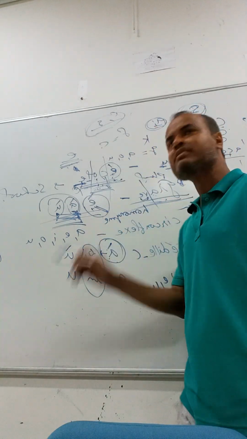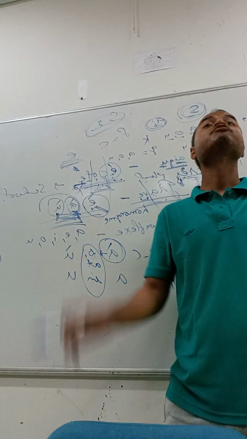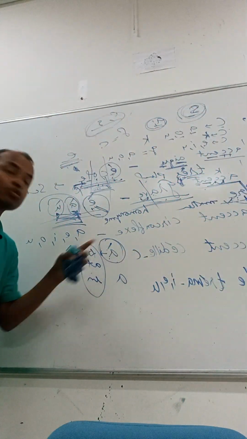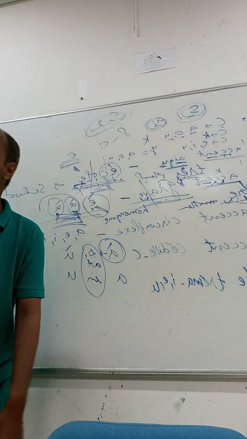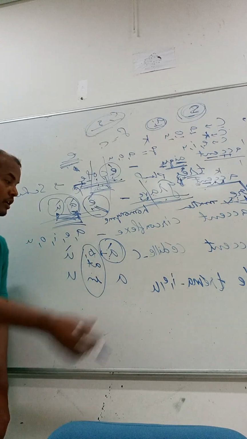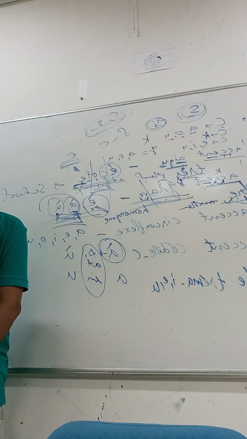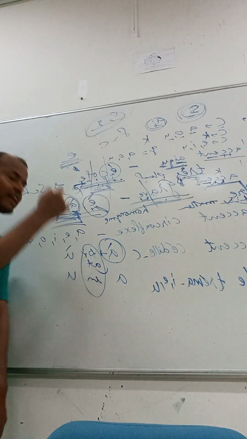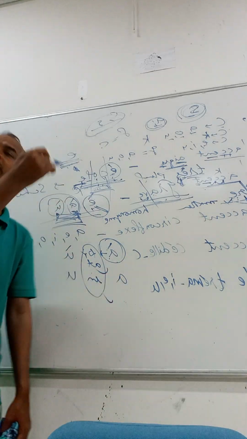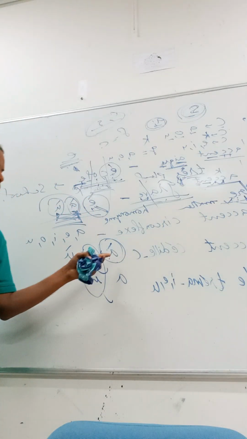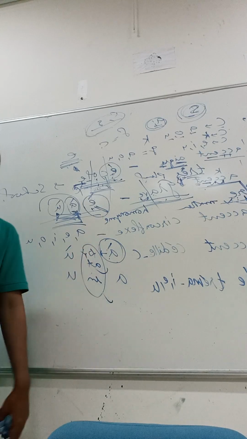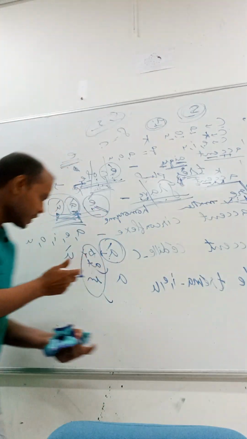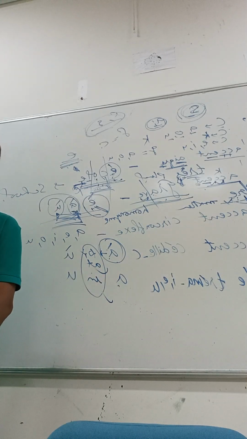Accent grave. In that case, A will be a preposition. When the letter A carries an accent grave, that is a preposition in French. And what will be the meaning of that preposition? Depending on context, it can mean to, it can mean at, it can mean in. So whenever you come across the letter A carrying an accent grave, it is a preposition. The sound will be the same, A. Here also A. Clear?